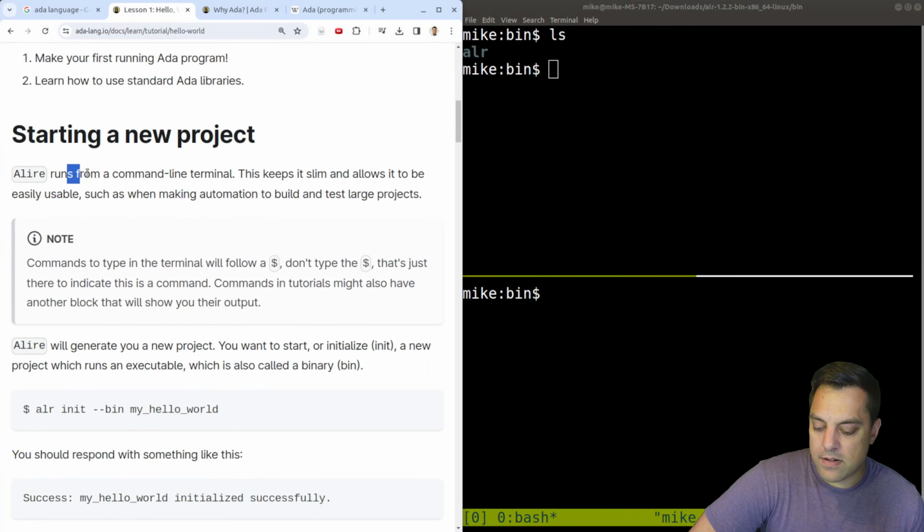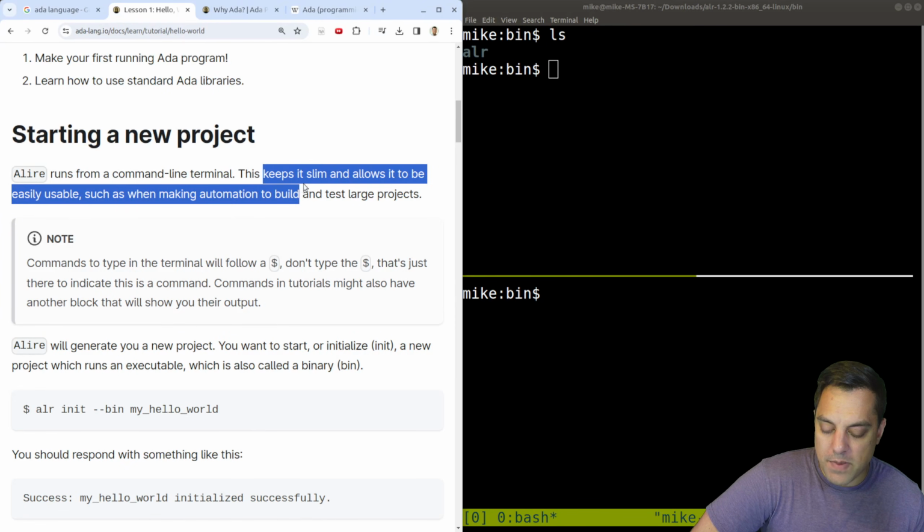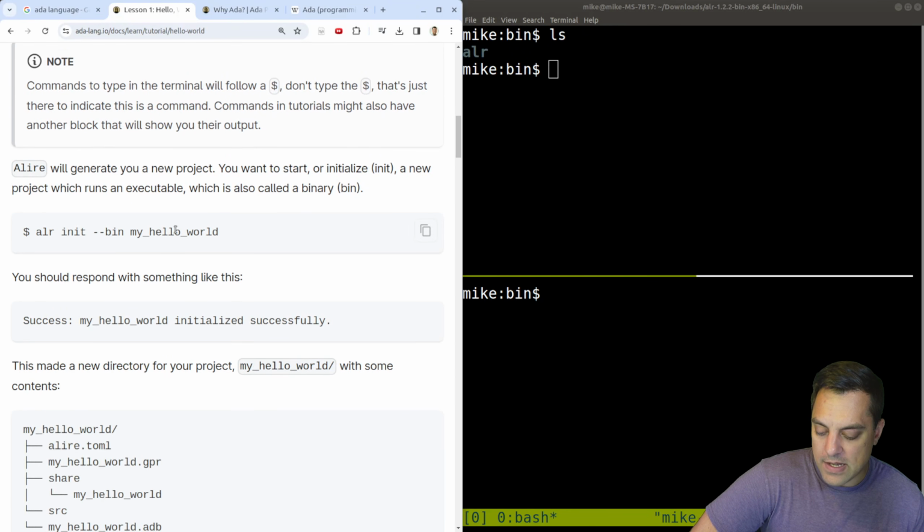Okay, so Euler, apologies if I'm pronouncing that incorrectly. Maybe something to add to the documentation there. So it runs from the command line terminal, keeps it slim, easily usable. Okay, I believe that. But yeah, let's see.